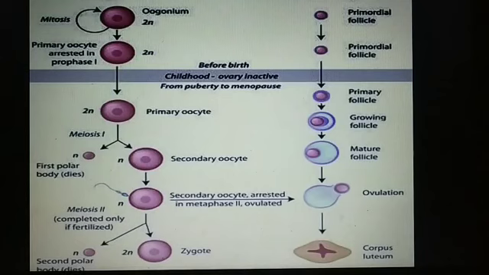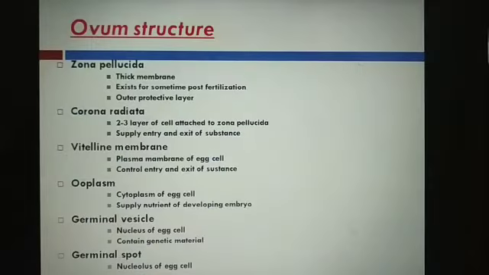Students, we read that egg formation inside the female ovary starts before birth and is completed after fertilization. So in the process of ovulation, the secondary oocyte is released. Now you can understand the structure of the ovum.